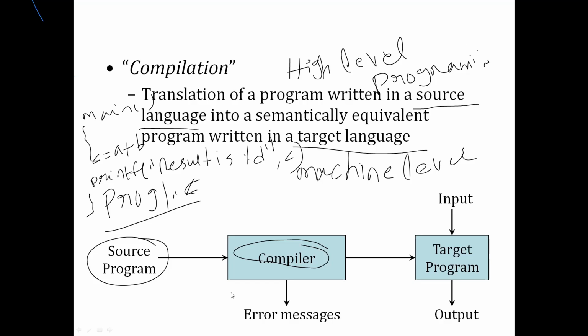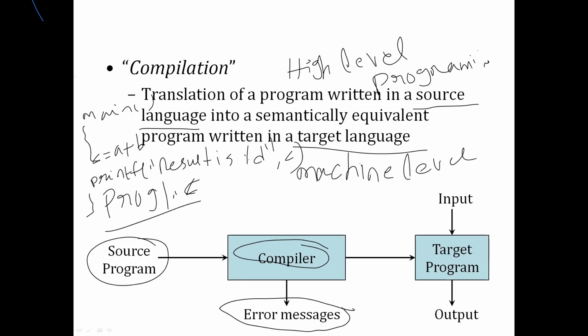So here the source program is nothing but what I gave in C programming. It is going to compile, that means convert all the instructions into low level language. At the time of conversion, if there are any mistakes, if you make any syntactical mistakes, it is going to raise some error messages.